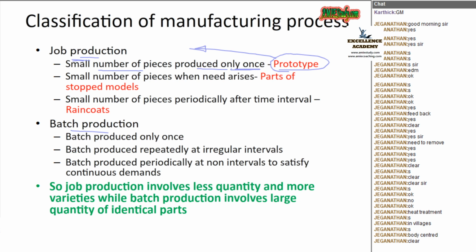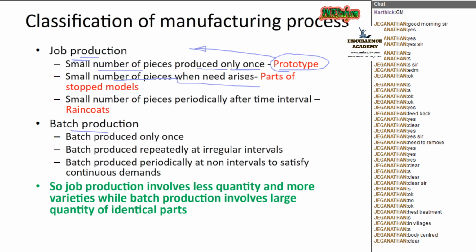Next, you all know the Toyota Corolla car, isn't it? Now it is not available in the market. It is one of the discontinued models of Toyota, and still the cars are on the roads. So the customer needs spare parts. For that, a small number of pieces are made when need arises.